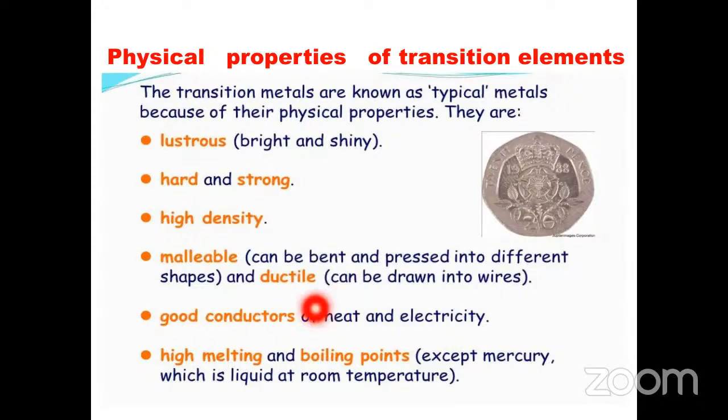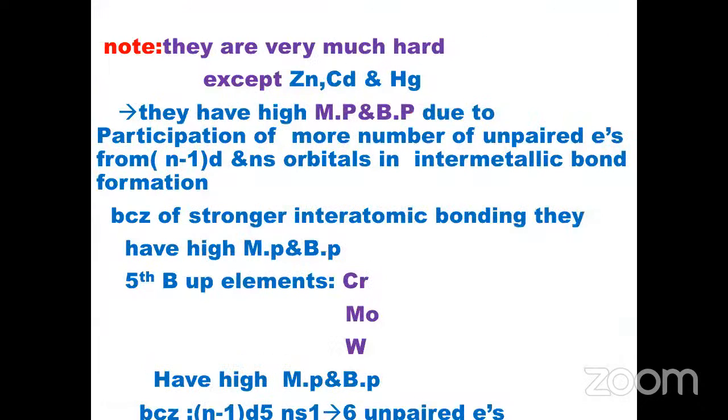They have high melting and boiling points, except mercury, which is liquid at room temperature. D block elements are very hard, except zinc, cadmium, and mercury, because their d orbitals are completely filled with electrons.